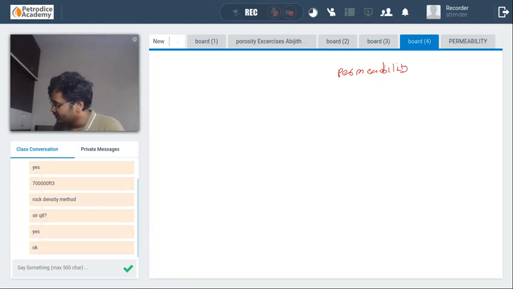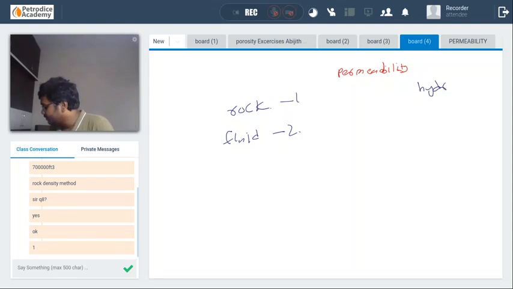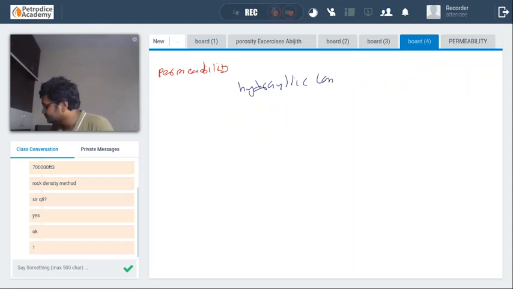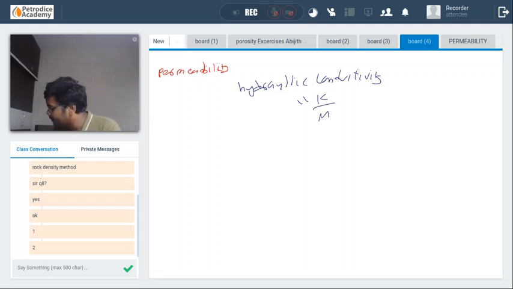Guys, first, is permeability a rock property or a fluid property? 1 or 2? Give an answer, guys. It's a very easy question. Good. What about hydraulic conductivity? Hydraulic conductivity of a particular formation is a rock property or is it a fluid property? It is both rock and fluid property. It is defined as K by mu.